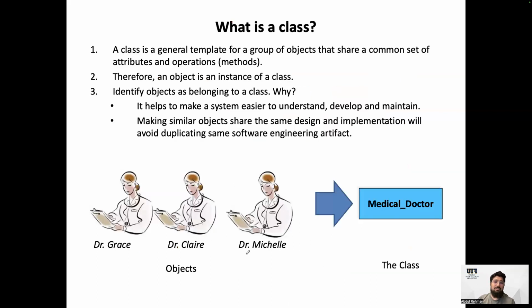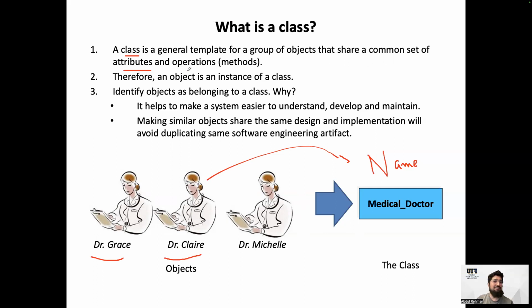We also discussed that it is not easy for us to look at each class and then develop based on one's properties. It is easy for us if we can create a template which someone can use based on their own desires. For example, Grace may fill in if I put just a name here. What is your name? Then Grace can put her name, or if anyone wants to, everybody will be putting their name. That is what we call a class in a programming language. A class is a template for a group of objects that share a common set of attributes and operations.